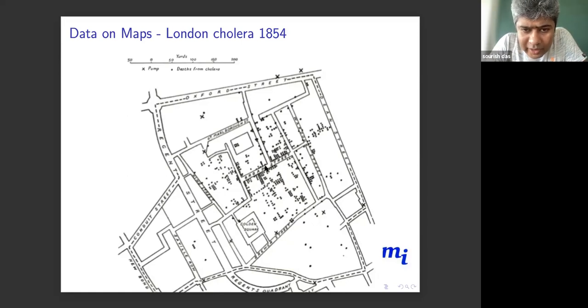I think there was a water pump there. You can see this cross is a water pump from where everybody was getting their water, and it got infected with sewage water or something, and that resulted in the outbreak of cholera in this entire zone. And you see the Golden Square, which is actually a pub, and they were getting water from this pump.